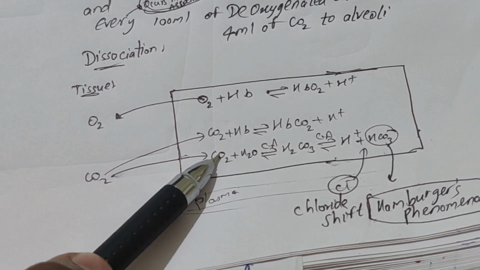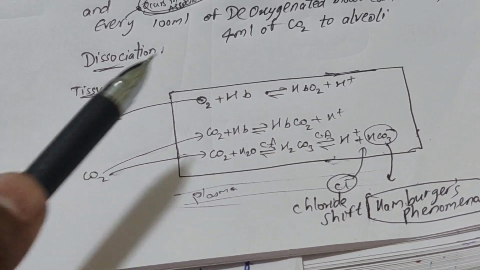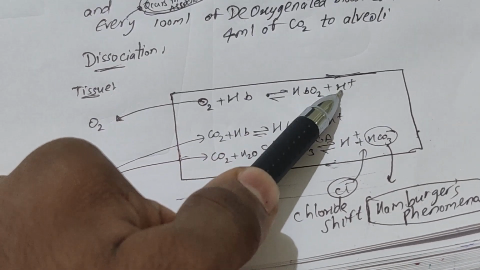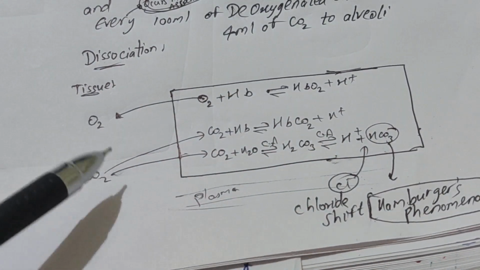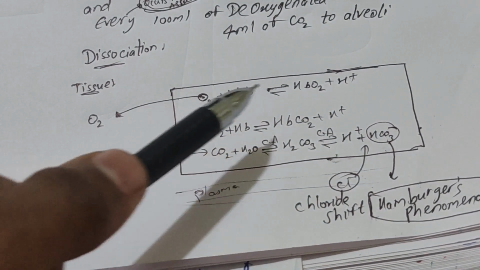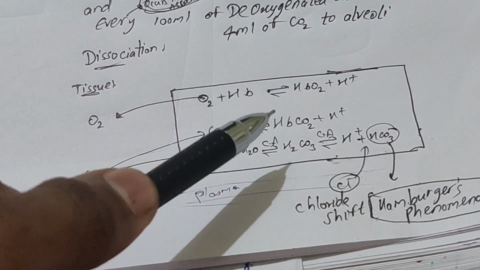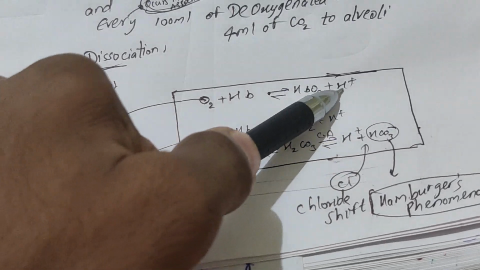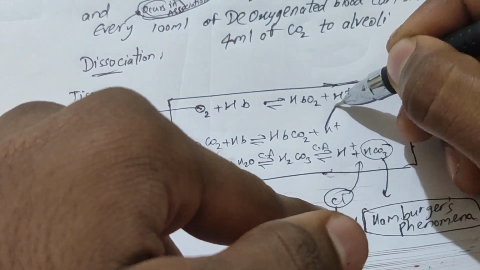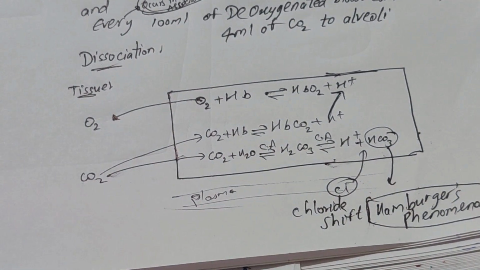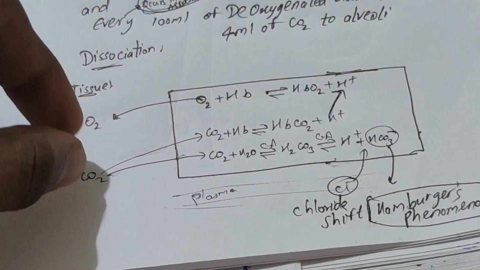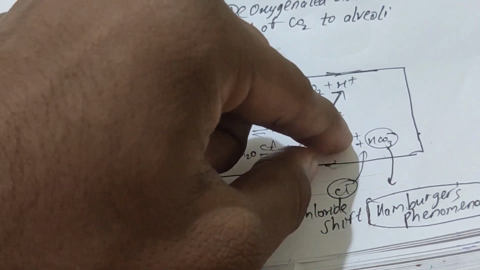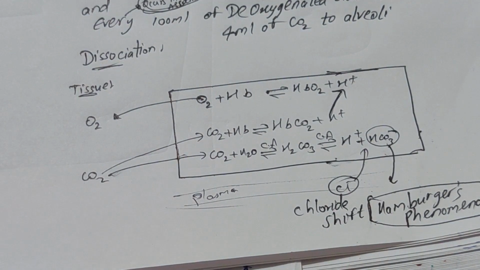As O2 is dissociating, again the forward reaction is going, so we want more H plus now. At the same time, here CO2 is also coming and forming carboxyhemoglobin as well as H2CO3. H plus is coming from here and also from here, and these H plus are supplied here. But CO2 forms H2CO3, and H2CO3 by carbonic anhydrase dissociates into H plus and HCO3 minus.